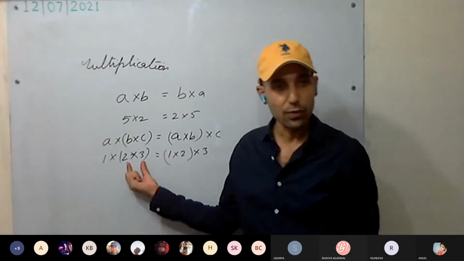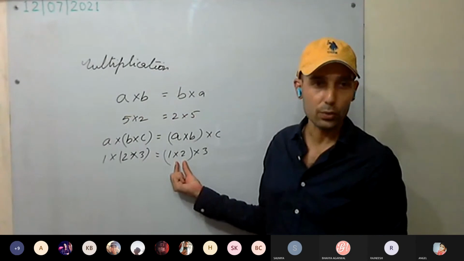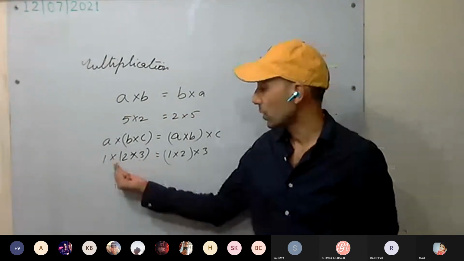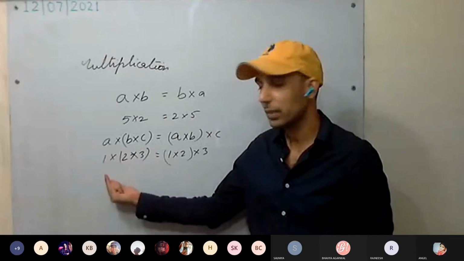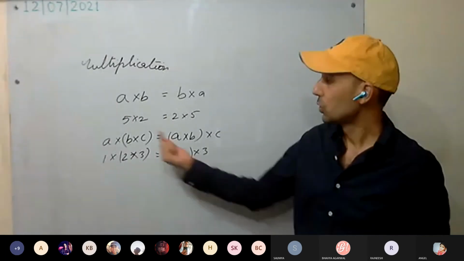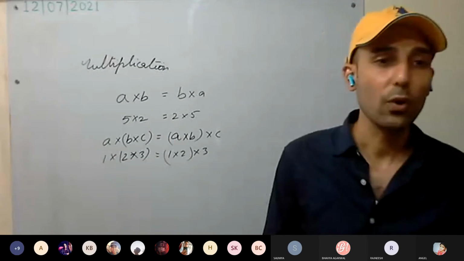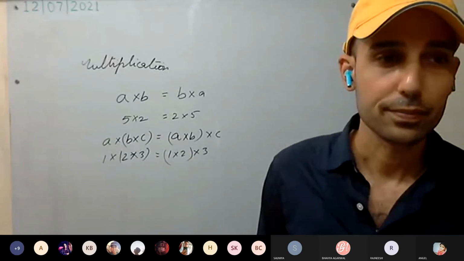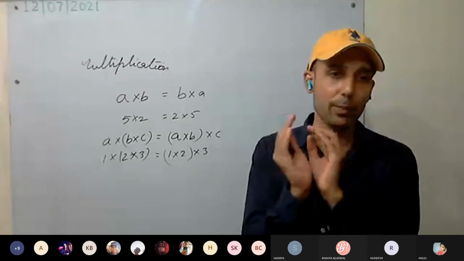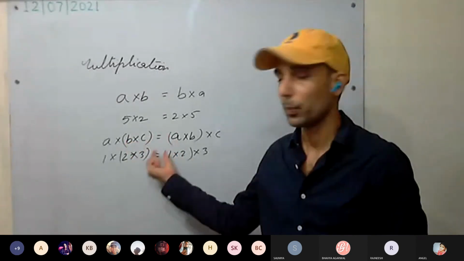Whether you do 2 into 3 first or 1 into 2 first, you will get the same answer. 2 into 3, 6, 6 into 1, 6. 1 into 2, 2, 2 into 3, 6. So our multiplication follows which law? Associative law. Associative means we are forming small groupings and solving by grouping.